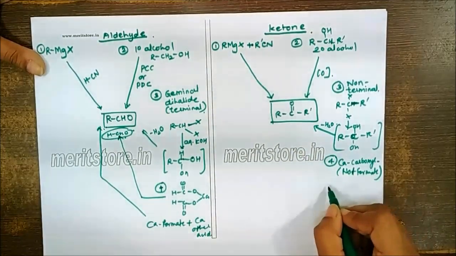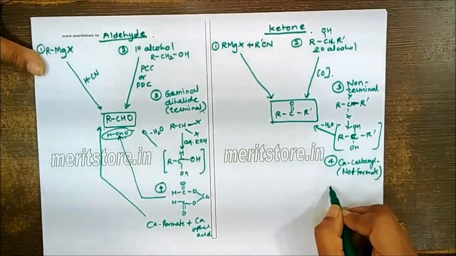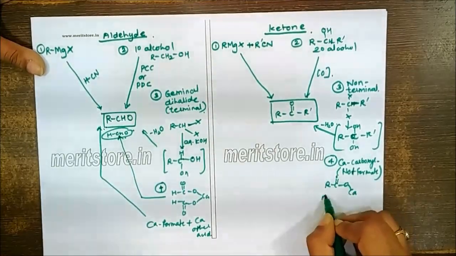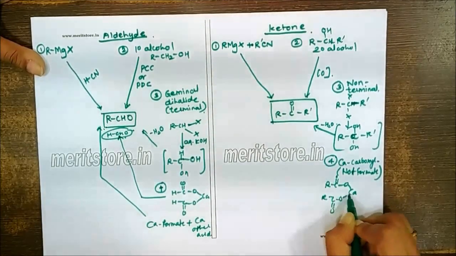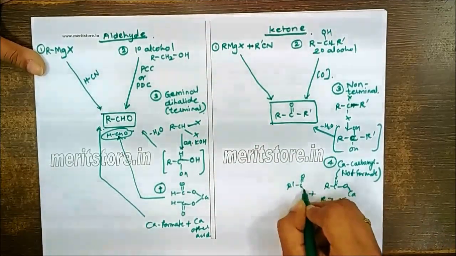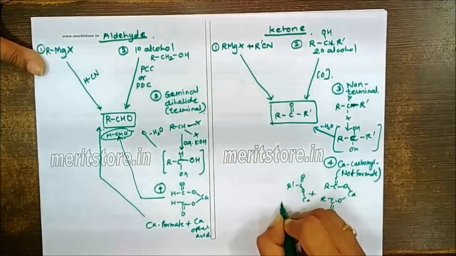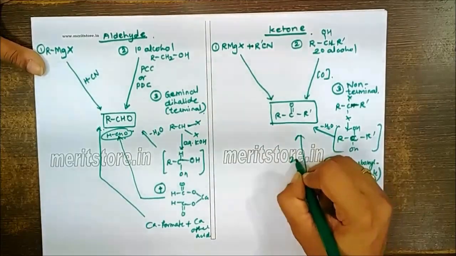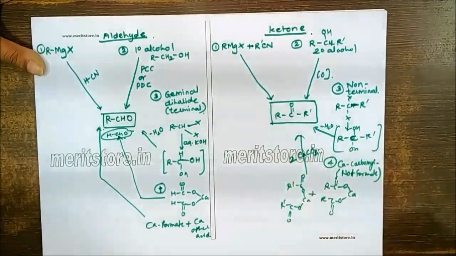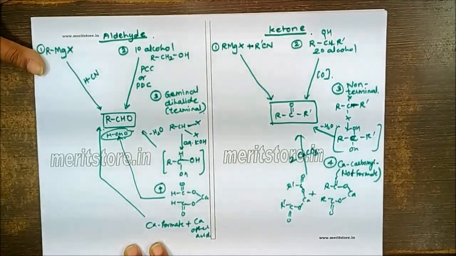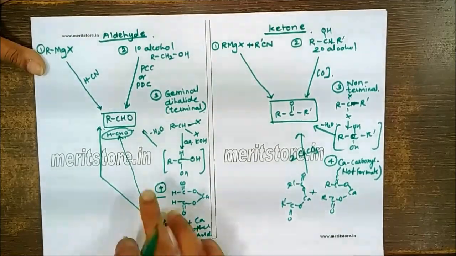So here if I take, let's say, R C double bond O Ca, plus one more R dash C double bond O Ca, that will give you formation of the ketone with the loss of calcium carbonate. We can also prepare this from the alkyl cyanides. Alkyl cyanides will only give you formation of the aldehyde.